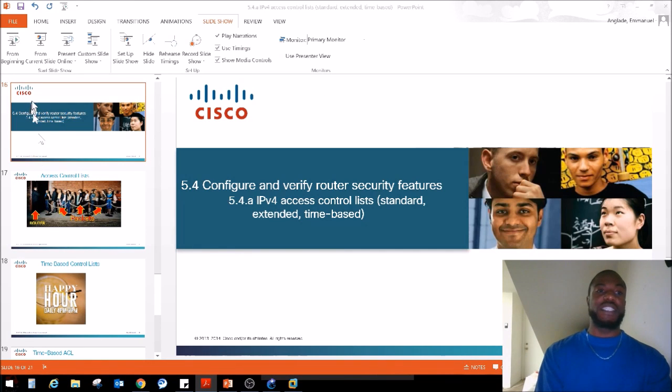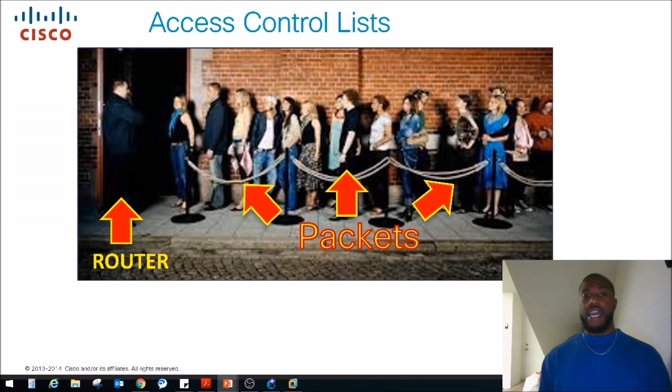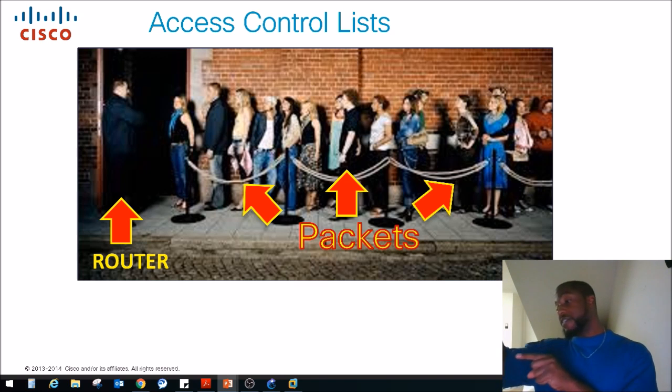So we said in the last video that ACLs are like the bouncer at a nightclub, and all the people that are trying to get in are packets, right? So we got the bouncer over here on the left-hand side. We also have these packets, the people that are trying to get into the nightclub. The router basically has an RSVP list, or ACL, we call it access control lists, and he checks to see who can come in or who can't come in, right? Now, standard checks the source. It checks where you're coming from, and that's it. And extended checks your source and destination, and it also checks by port and protocol number, right?